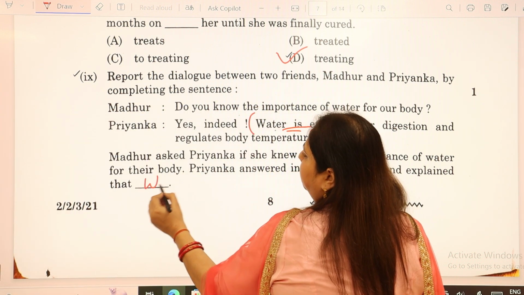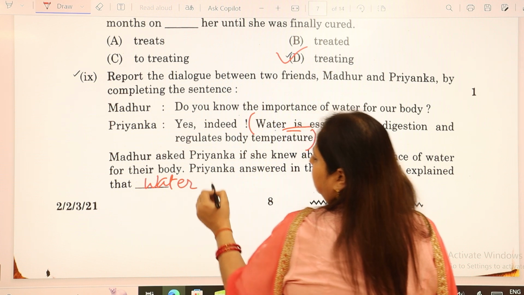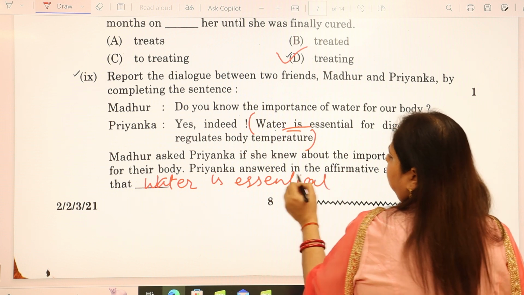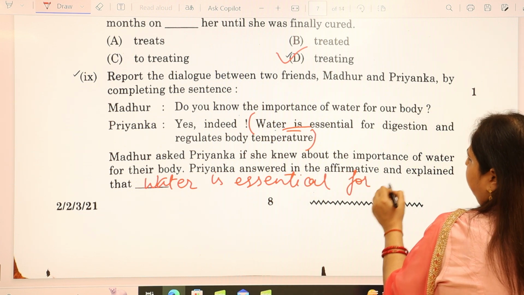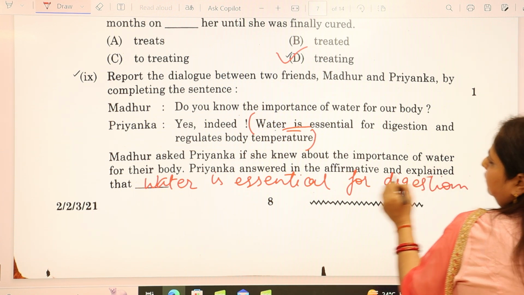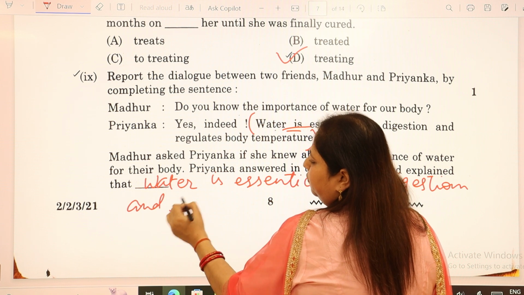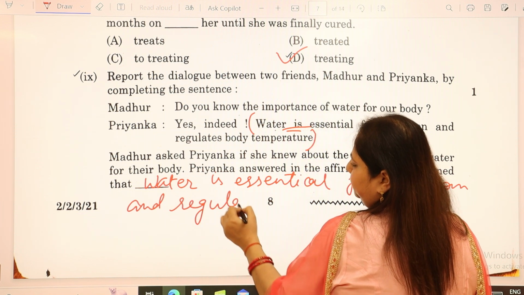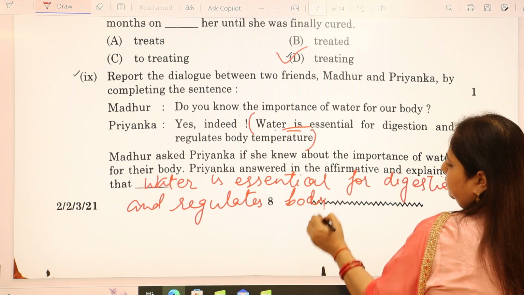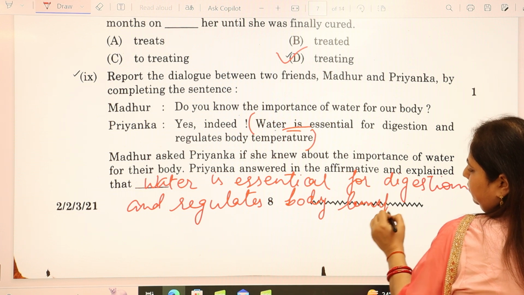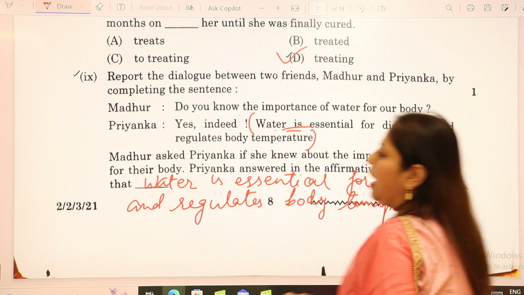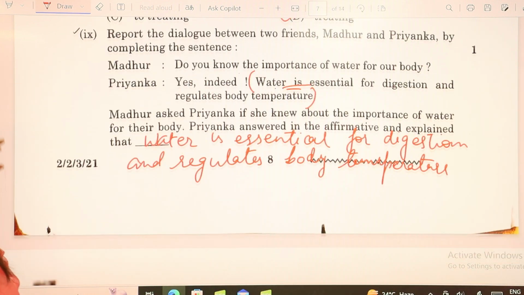It will be that water is essential for digestion and regulates body temperature. This would be the answer to it. I hope it is clear till here.